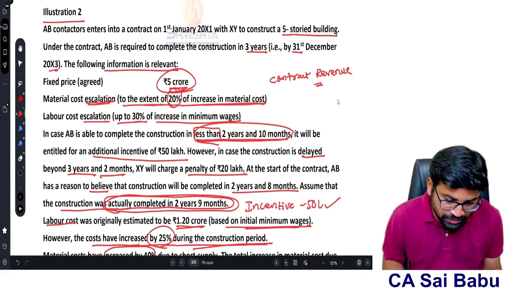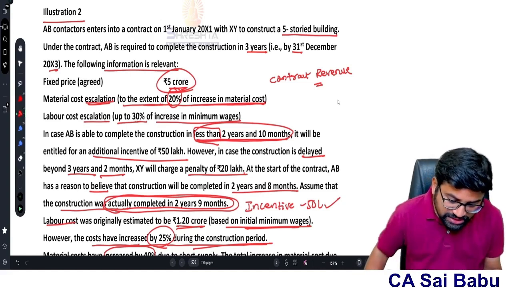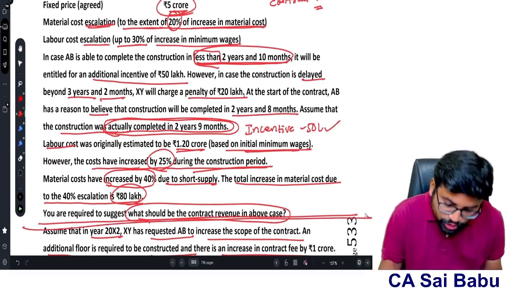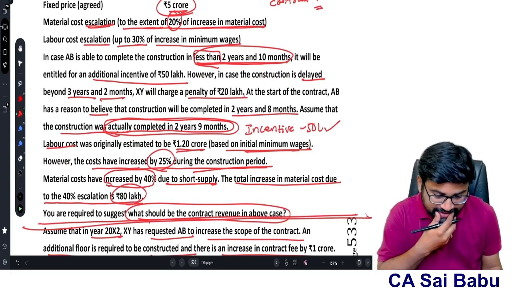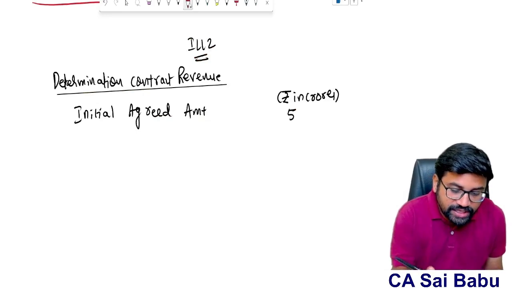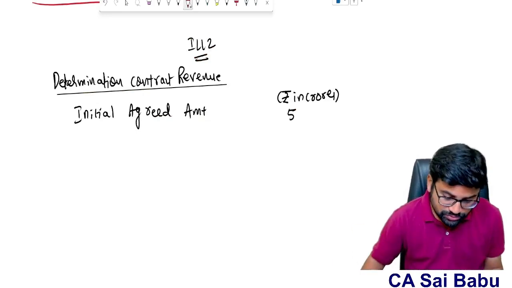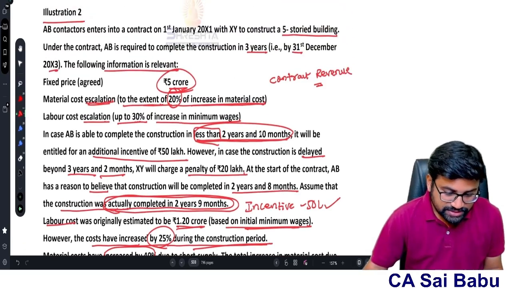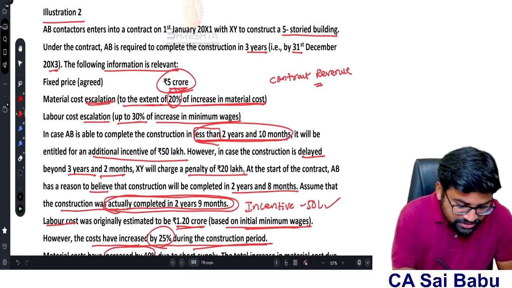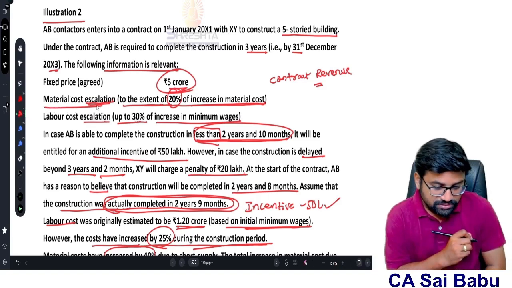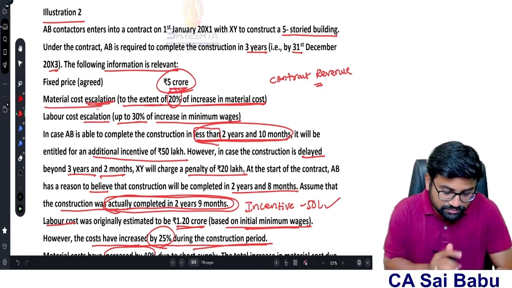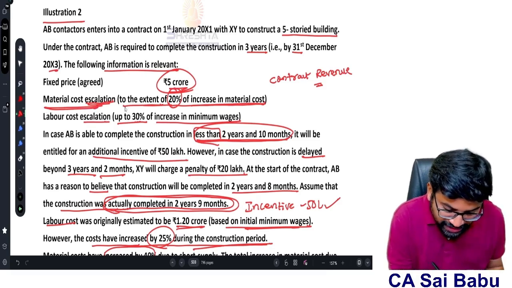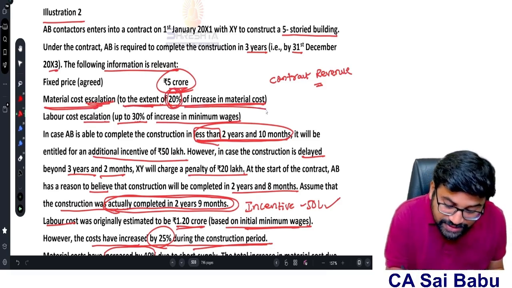Okay. Now next, what happened? Is there any variation in the contract? Till here, no variations, sir. Next. Is there any increase or decrease due to the escalation clause? Yes. If you see first the material cost escalation. In the agreement they have given material cost escalation, we need to consider to the extent of 20% of increase in material cost.